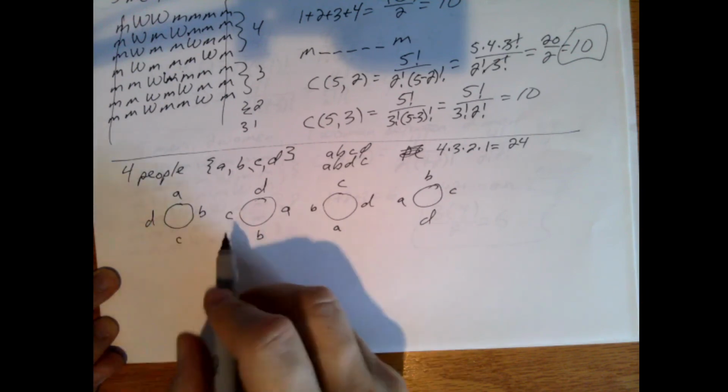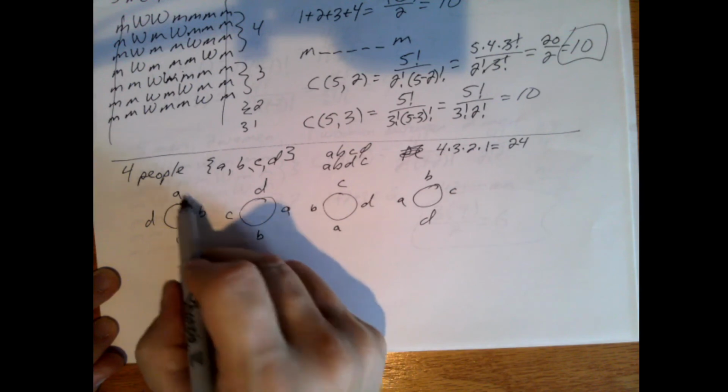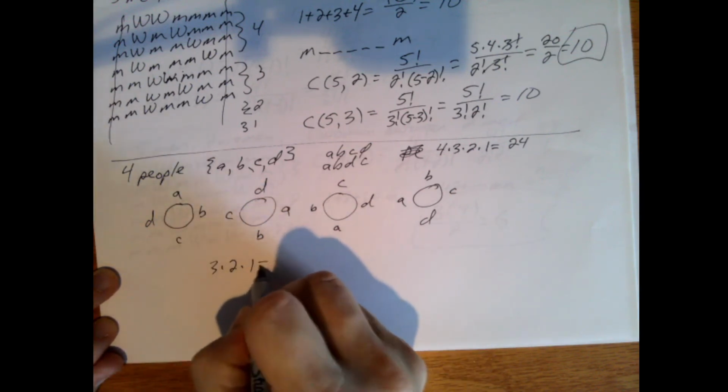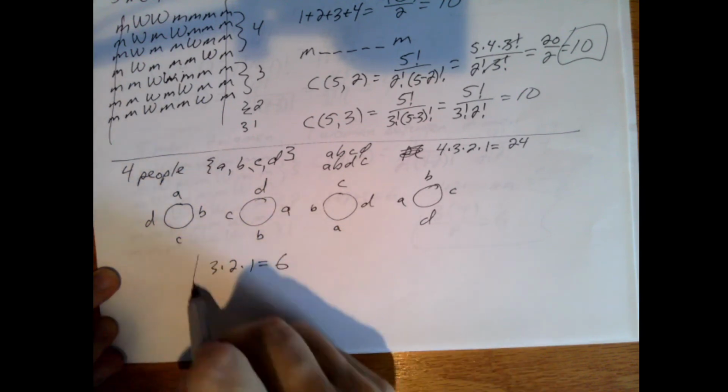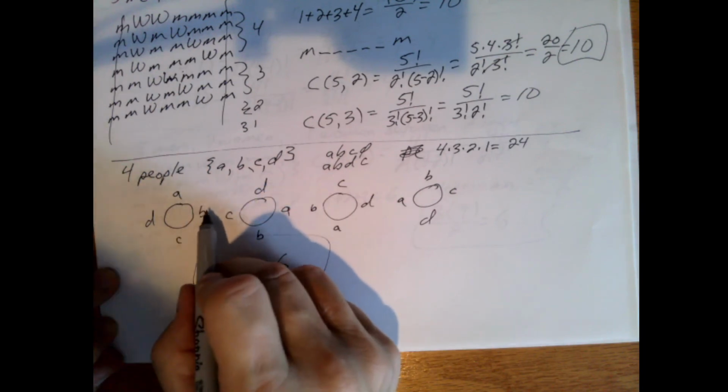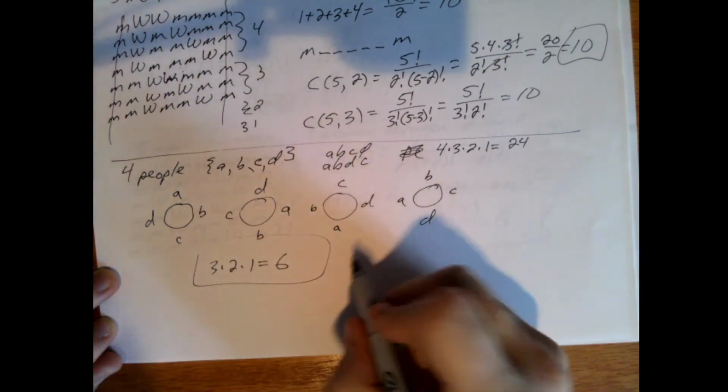Which means we really now only have 3 arrangements for those. Because I have AB, I could have had AC or AD. So it's really 3 times 2 times 1 is 6 permutations for seating order around the table if we don't distinguish between what's the top, the side here, the bottom, or the left.